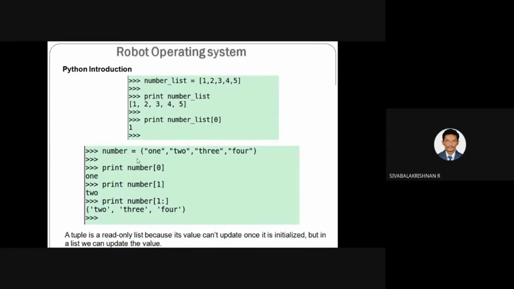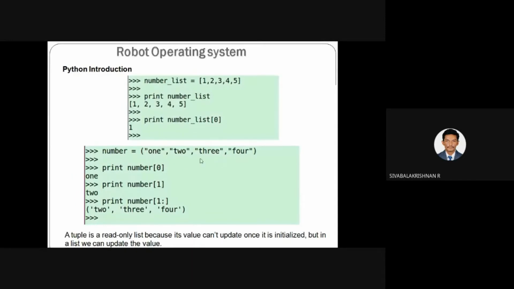Next, number equal to, here this list is assigned as strings. Similarly, you can declare an array variable in integer data type, string data type or character data type, and a list may have different data types. The second example shows the string declaration of your list: number equal to 1 2 3 4.